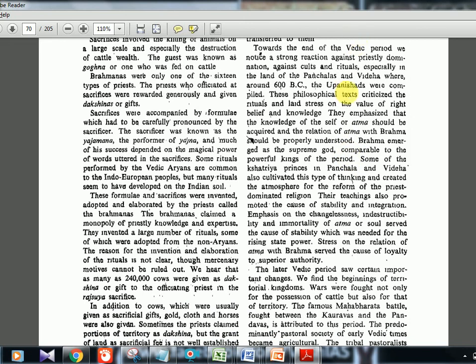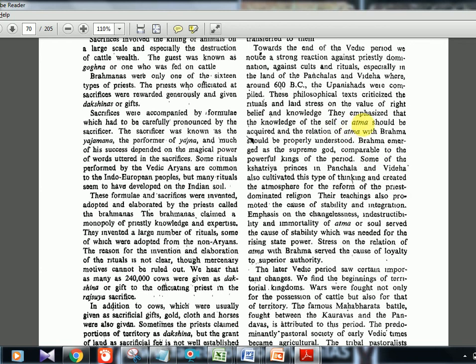Upanishads, Atma. Okay, Upanishads is the next thing which comes after the Brahmanas. It is mentioned that these philosophical texts criticized the rituals and laid stress on the value of right belief and knowledge. So something good is finally coming. Brahmanas were all rituals. Now the Upanishads is criticizing the rituals. So right knowledge, right belief, right faith, that kind of things.